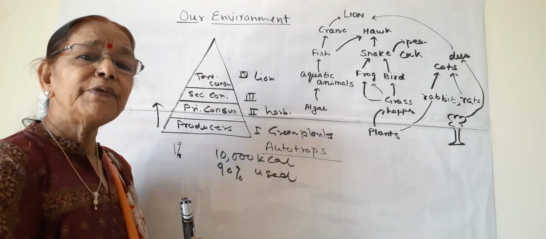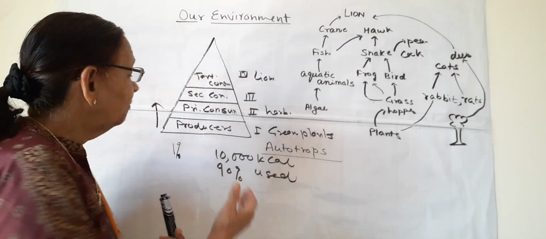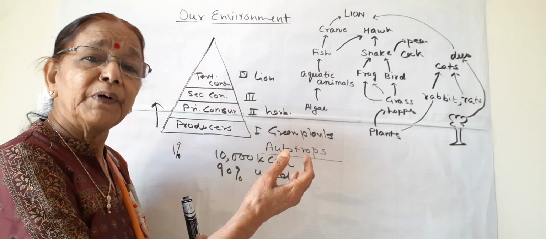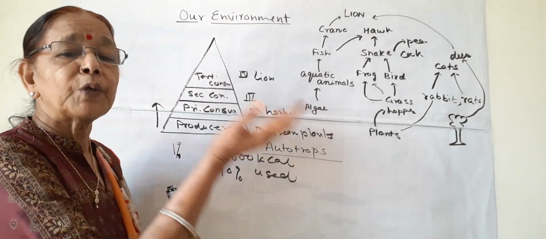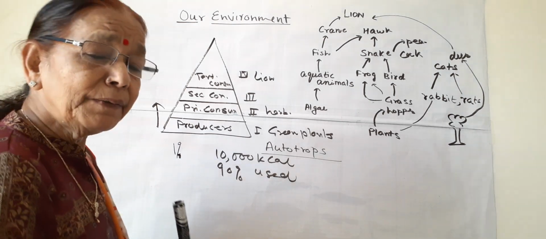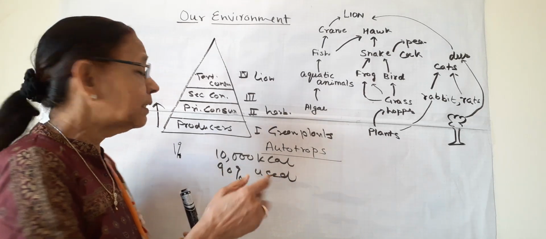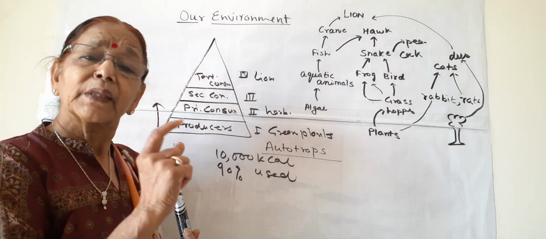Like in animals, we have processes like digestion. Plants also have many types of life processes like absorption of water, transfer of food, transpiration, and respiration.